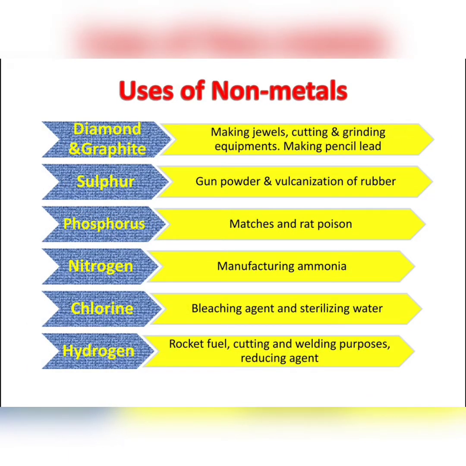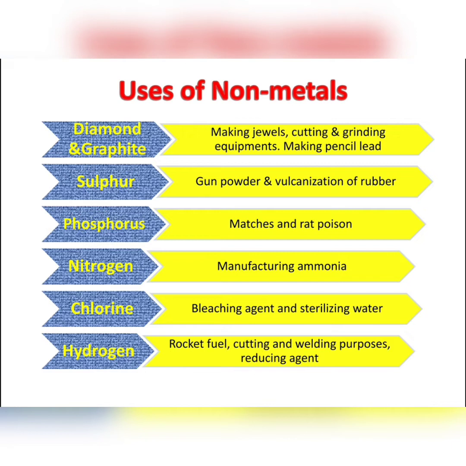Uses of non-metals. Diamond. It is a form of carbon. It is used for making jewels. It is also used in cutting and grinding equipments. Graphite is used in making pencil lead.